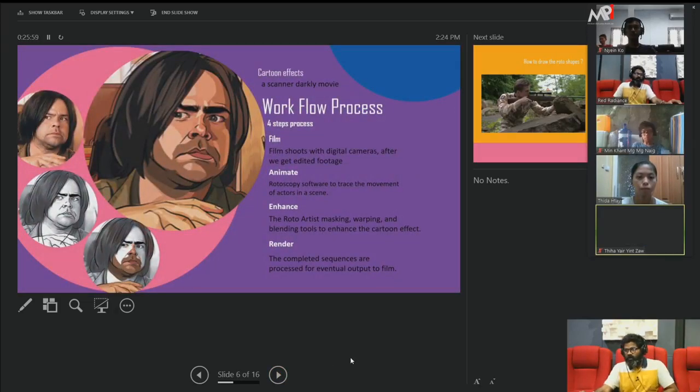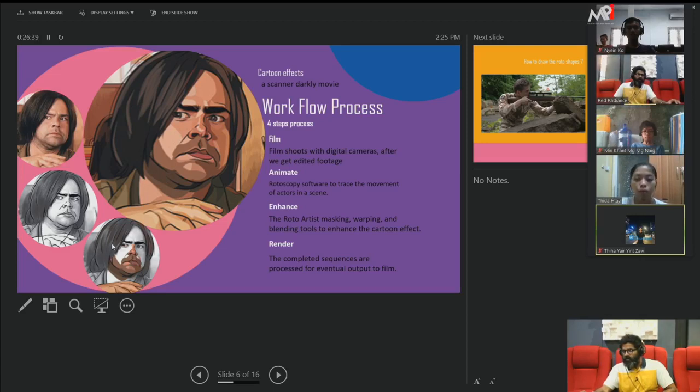This is an example. This is like a cartoon effect. You can see the cartoon effect. This is a movie called A Scanner Darkly. In this movie, they shot live footage like this, and then they roto separate hair detail, eyebrows, nose, shadows, eyeballs, everything. They separate them into layers, like hair separate, face separate, nose separate, mouth separate, and then they enhance the color according to the character movement.